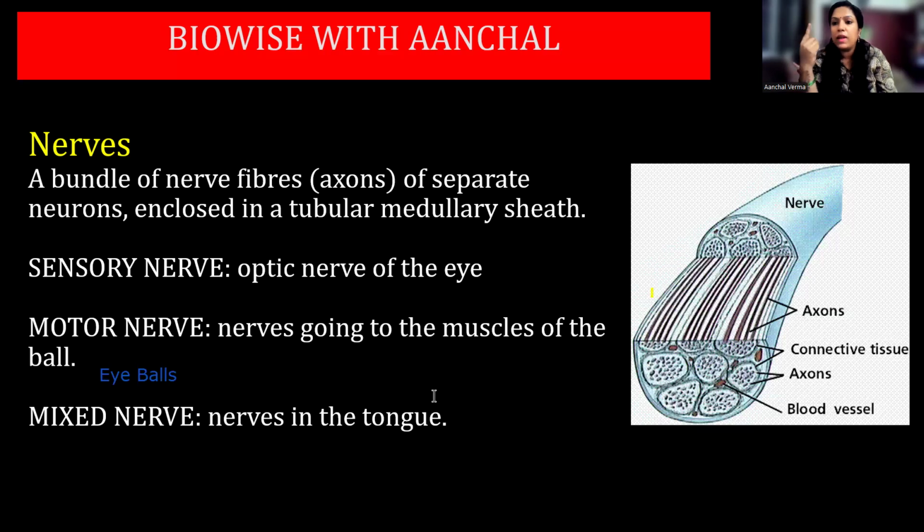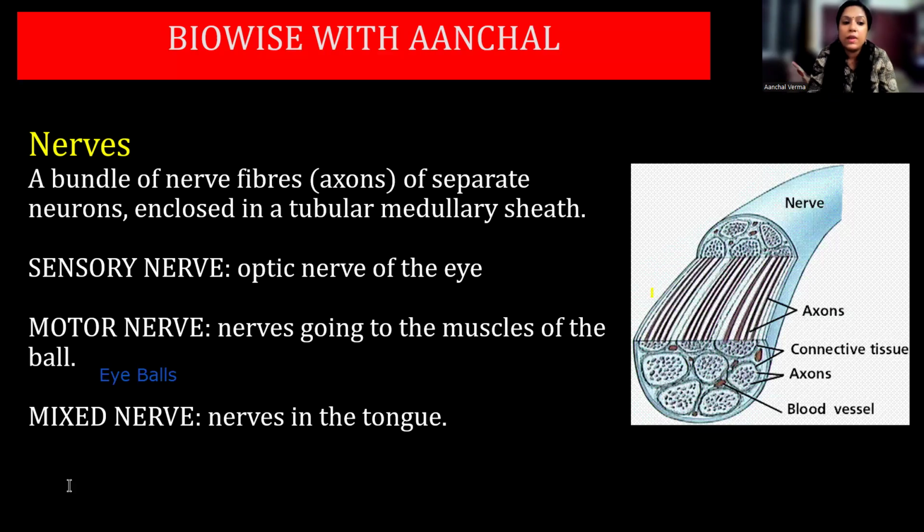Suppose your brain asks you to look at something. You move your eye according to the position of the object. So your brain is sending a command to the muscles of the eye. So it is a motor neuron.